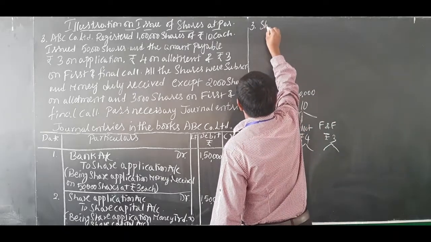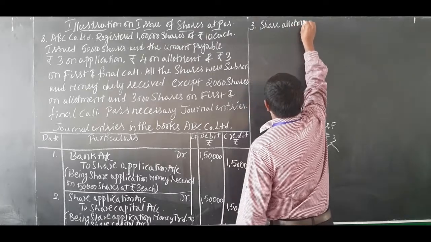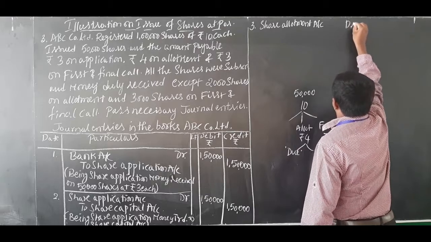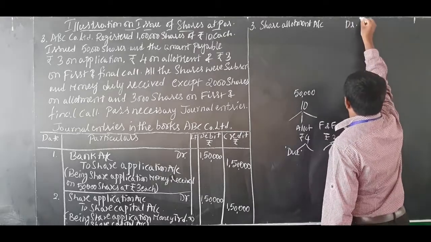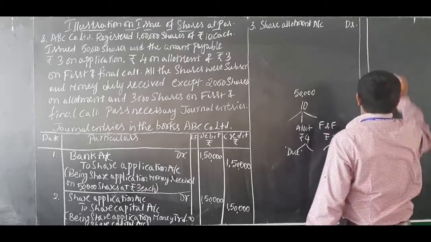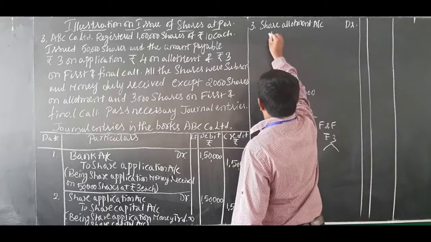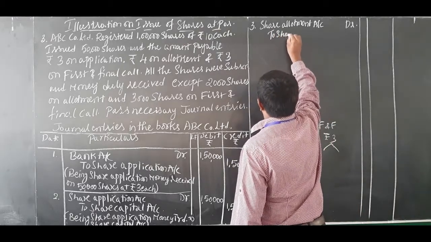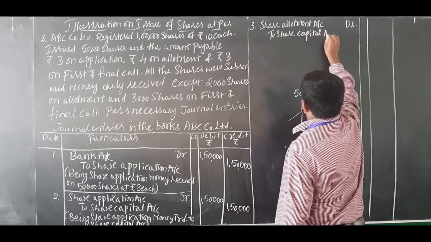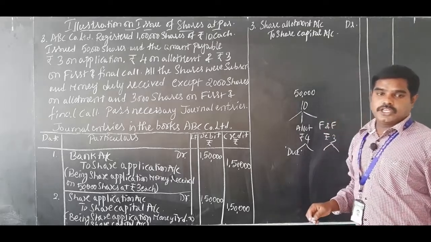Journal entry: share allotment account debited to share capital account.